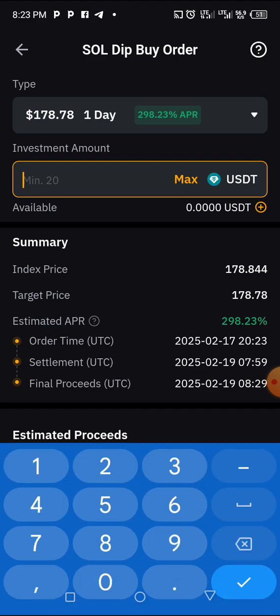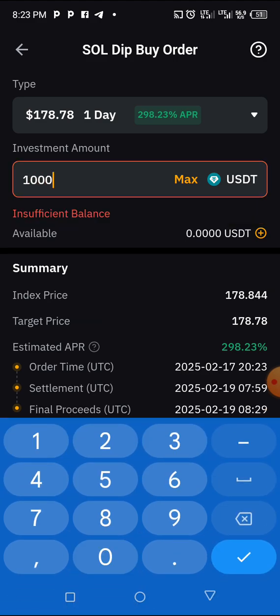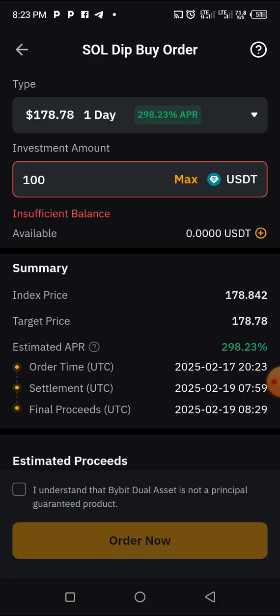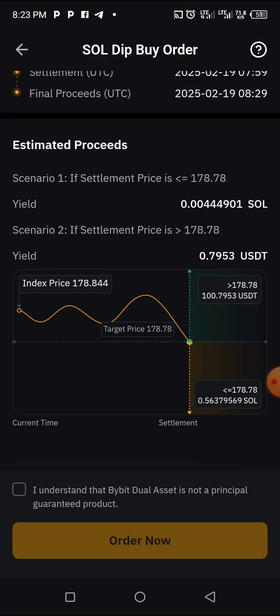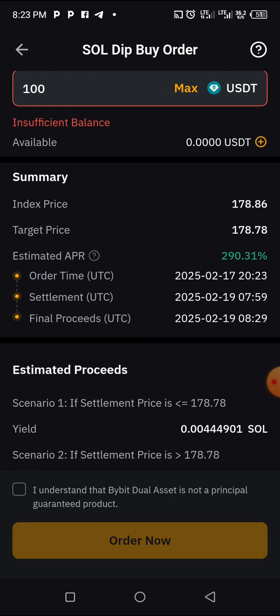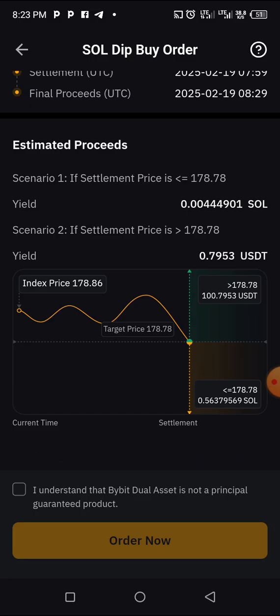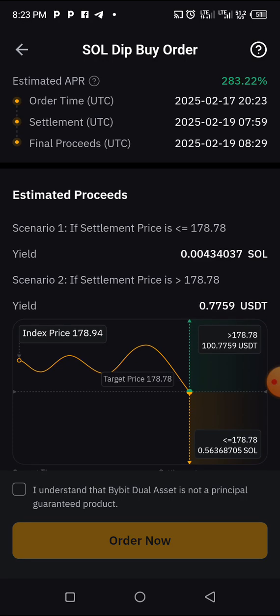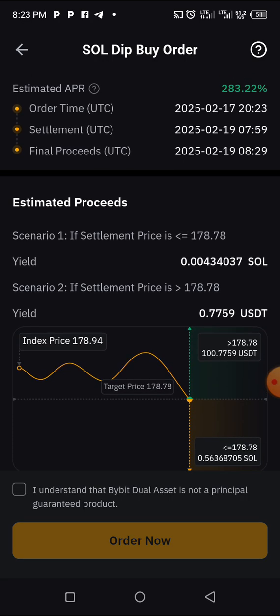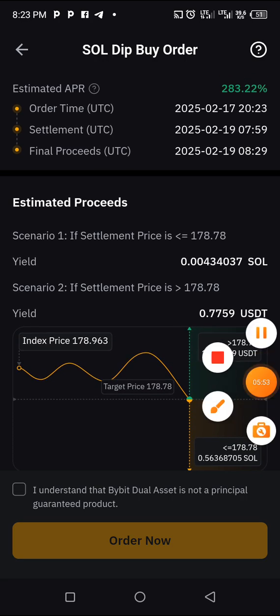So let's say we invest $100 on this. We invest $100. Let's see how much we are going to make on top of it. So that is just 1 day. So we invested $100. We will make 0.97 cents. If the price goes up, this is how much we will make.